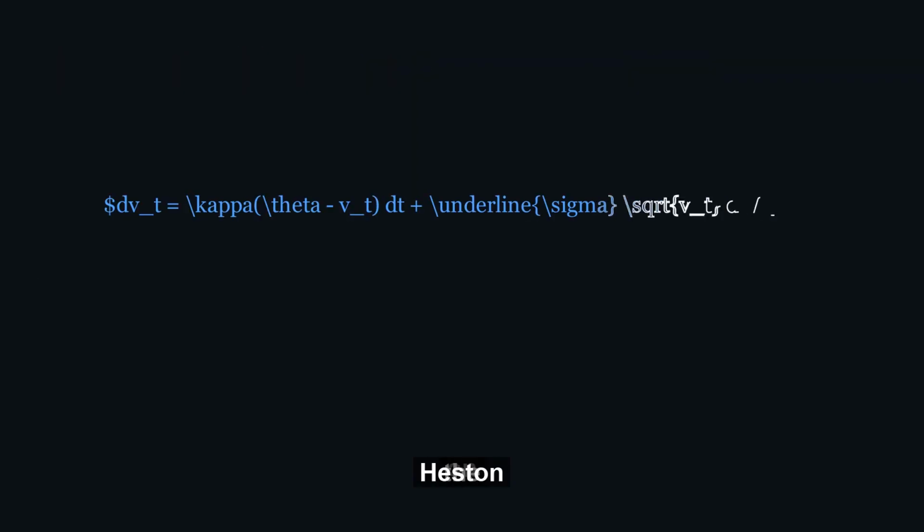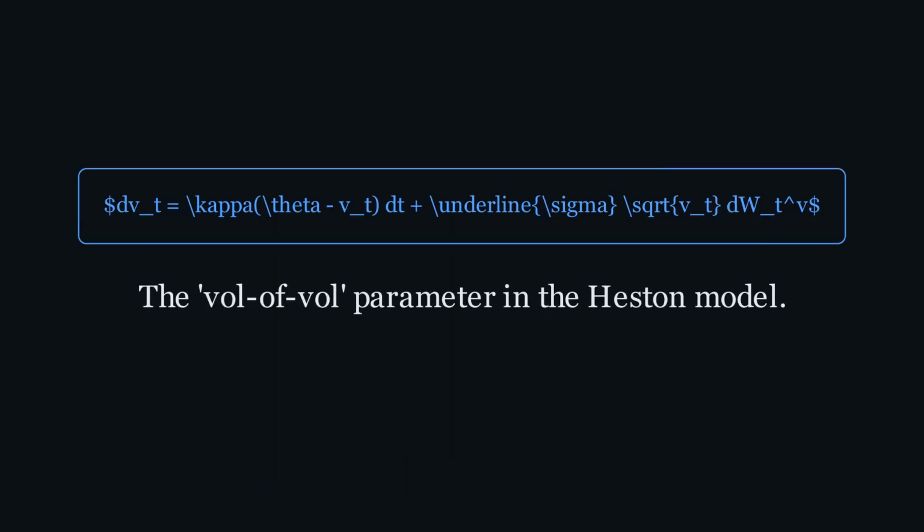Let's zoom back in on the Heston model's variance equation. That underlined $\sigma$ term is precisely what we're talking about. It's the parameter that dictates how much the instantaneous variance $V_t$ fluctuates. A larger $\sigma$ means the variance process is more volatile, leading to larger and more unpredictable swings in the market's expected future volatility. This parameter is notoriously difficult to pin down accurately when calibrating the Heston model to market data.